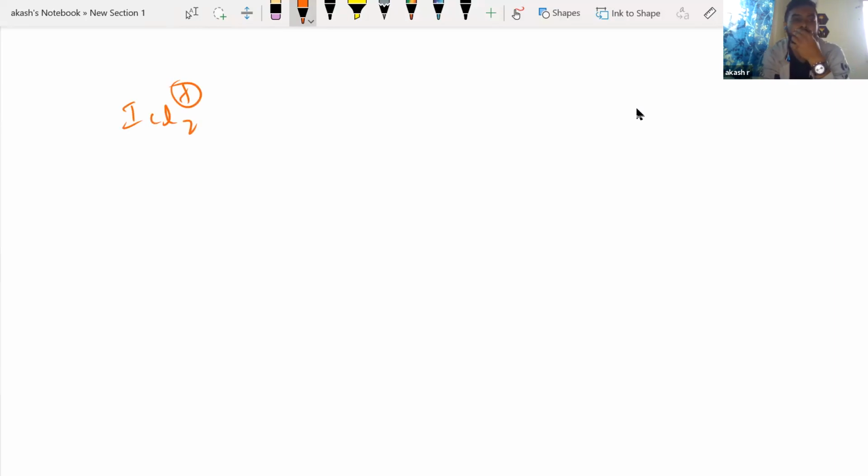I have ICl2 minus. Can someone tell me what is the shape and geometry of this molecule? Shape and geometry.